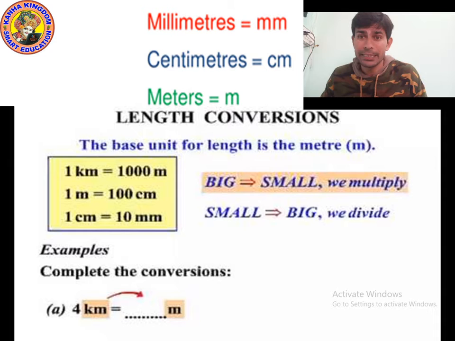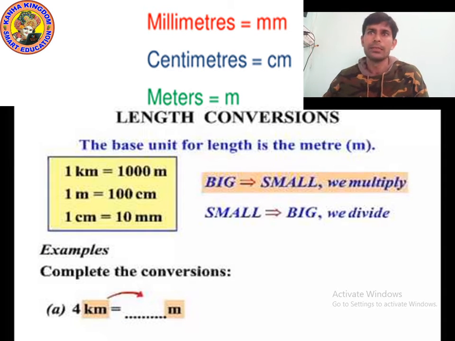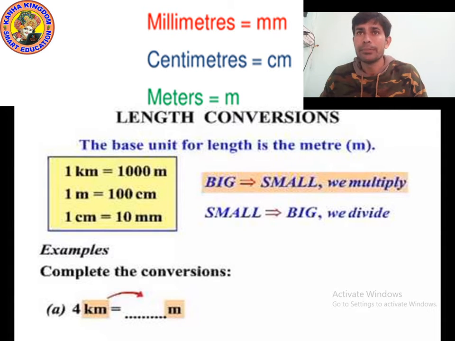In short, millimeter we write mm, centimeter we write cm, and meter we write m.